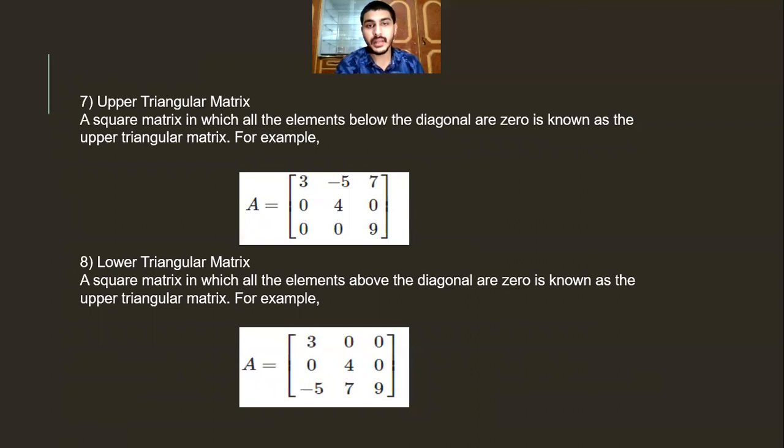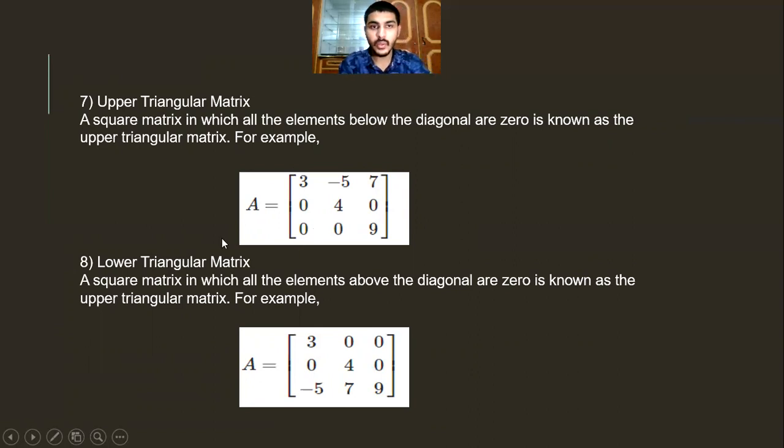Upper triangular matrix. A square matrix in which all the elements below the diagonal are zero is known as the upper triangular matrix. So these should be zero. No matter if here also are zero, any number there could be. But these should be zero, then it will be called an upper triangular matrix.